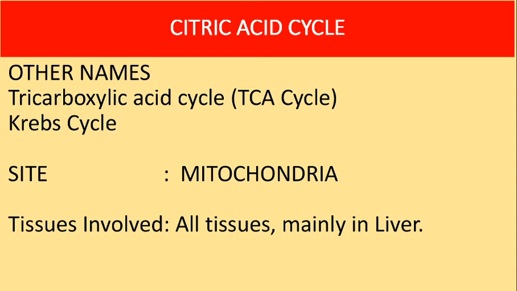The liver is the major site for the TCA cycle, and the major site within the cell is the mitochondria. The TCA cycle occurs in mitochondria, and it takes place in almost all tissues, but the liver is the only tissue in which all of it occurs to a significant extent.